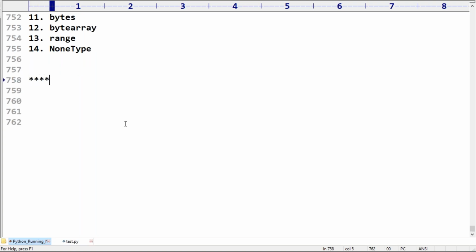In Python, everything is treated as an object. Even an int value is an object, a float value is also an object, a boolean value is also an object. Even a function is also an object.